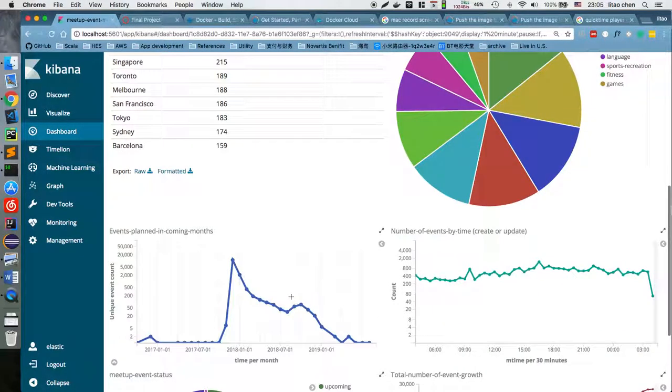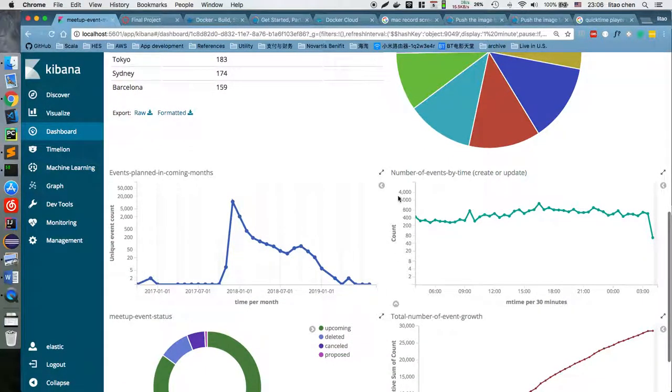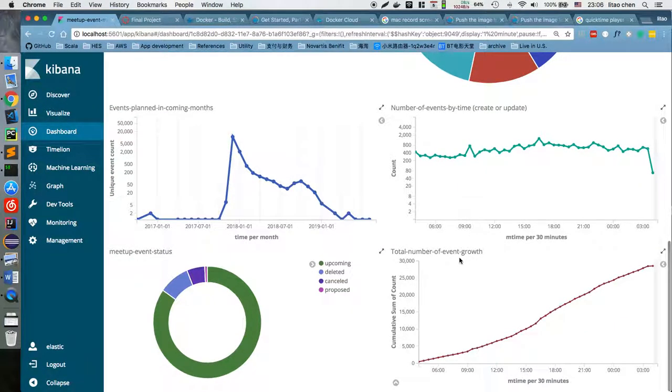If we go down, we also summarize the events planned in the coming months. You can see most of the events are planned within 6 months, but some of them are planned even 1 year ahead. It's kind of amazing. And we also have the number of events by time. This is the events happening every 30 minutes, and this is the line that shows the accumulated event count along with the time.